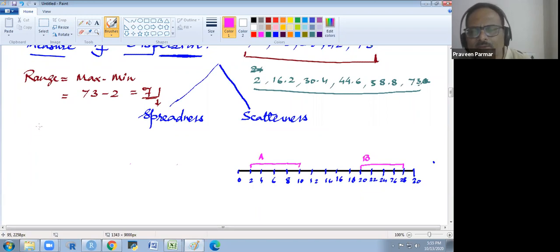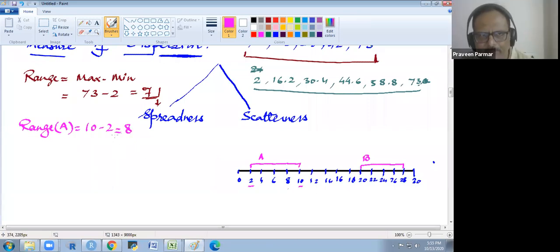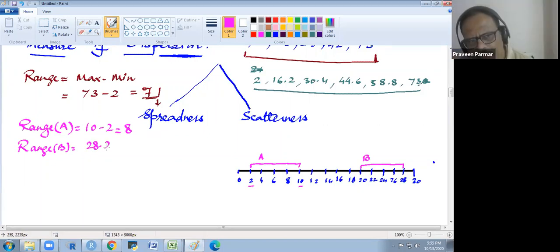And I find out the range of A. So what would be the range of A? 10 minus 2. 10 is the extreme value and 2 is the minimum, so that is 8. And the range of B? That is also 8. 28 minus 20 is 8. Both are 8.